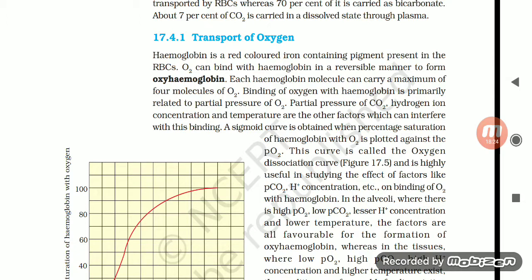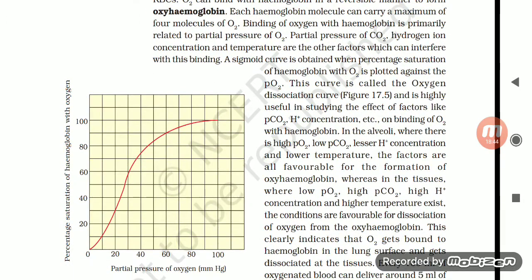A sigmoid curve is obtained when percentage saturation of hemoglobin with oxygen is plotted against the partial pressure of oxygen. This curve is called the oxygen dissociation curve and is highly useful in studying the effects of factors like partial pressure of carbon dioxide, hydrogen ion concentration, etc. on binding of oxygen with hemoglobin. In the alveoli, where there is high partial pressure of oxygen, low partial pressure of carbon dioxide, lesser hydrogen ion concentration and lower temperature, the factors are all favorable for the formation of oxyhemoglobin.